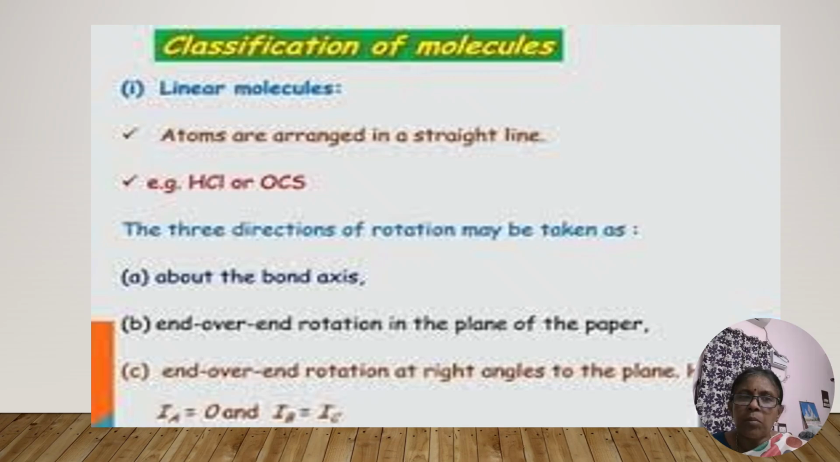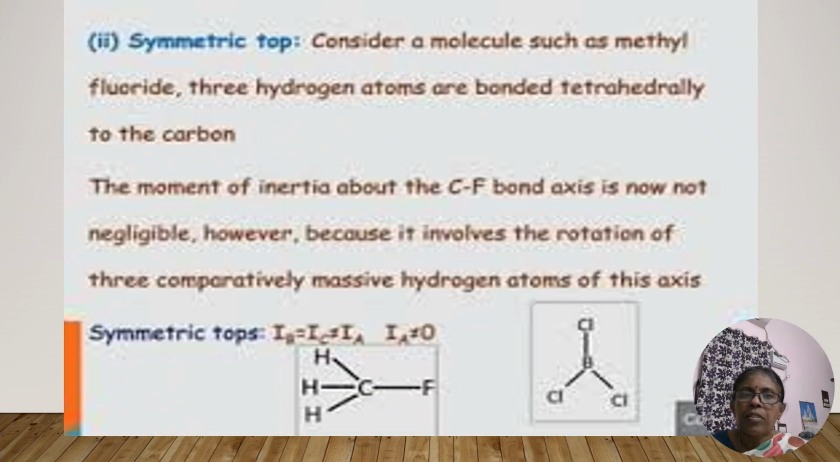Therefore, here the moment of inertia Ia is 0, because rotation about the bond axis is easy to rotate. So completely the moment of inertia is 0. But for the other two kinds of rotation, there is some moment of inertia that might be almost equal. That's why we take IB equal to IC for a linear molecule.